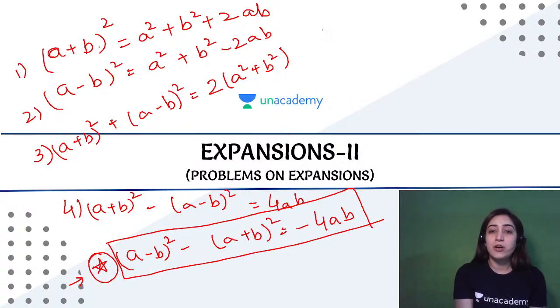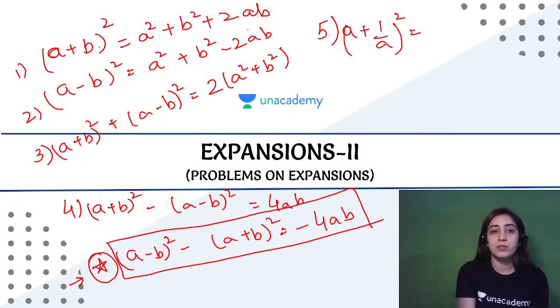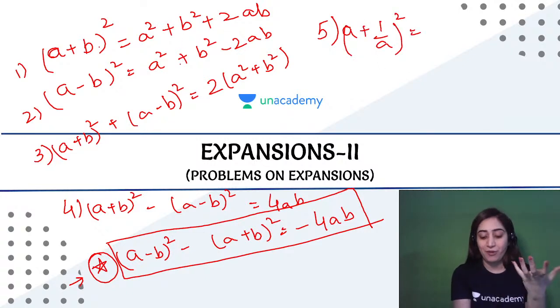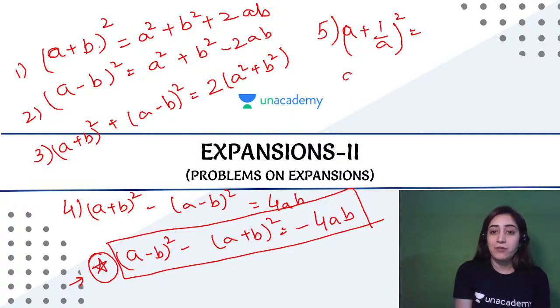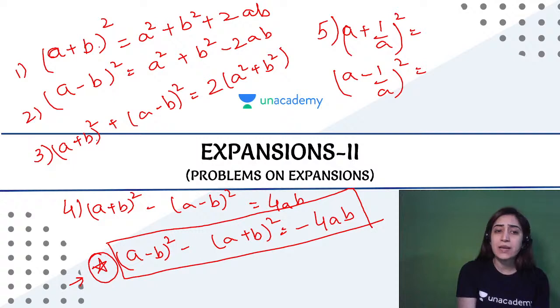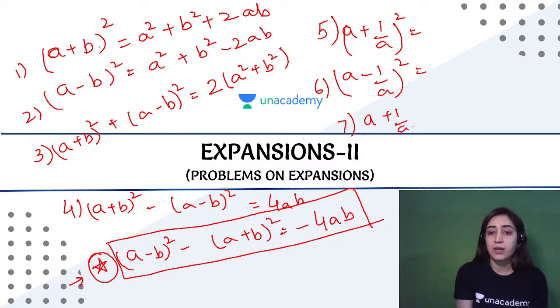All right. We also did some other type of expansion that says a plus 1 by a whole square. This was just same, in case of b we are writing 1 by a. And then we did a minus 1 by a whole square, and same logic was applicable for the third. So sixth was this. Seventh we did was a plus 1 by a whole square plus a minus 1 by a whole square.